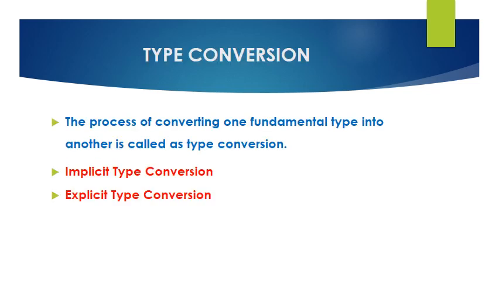Next, what is type conversion? The process of converting one fundamental type into another is called type conversion. So, a type conversion is basically a conversion from one type to another. And there are two types of type conversion. First, implicit type conversion. Next, explicit type conversion.